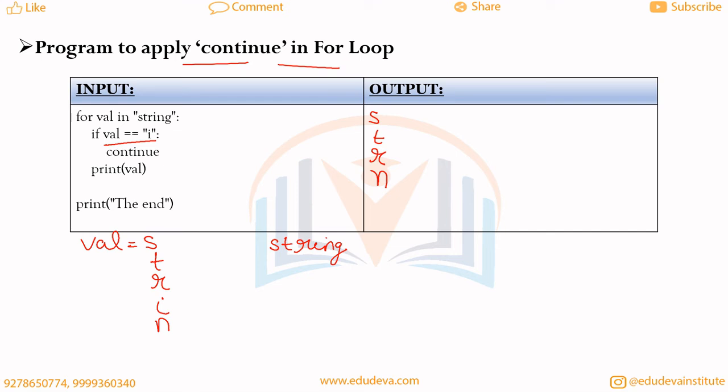At the next step the value of val is g, and g double equal to i is false. So we will print the value of g, and after that at the end of the for loop we need to print the end at the last. So what is the concept of continue? The concept of continue is we just need to continue with the for loop, but we will not execute the statements of the for loop at the step where continue occurs.